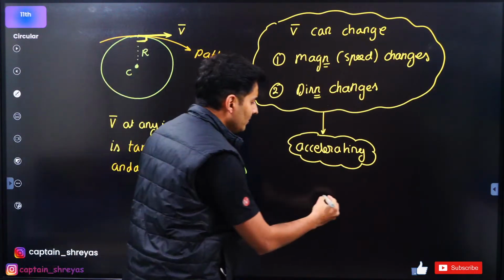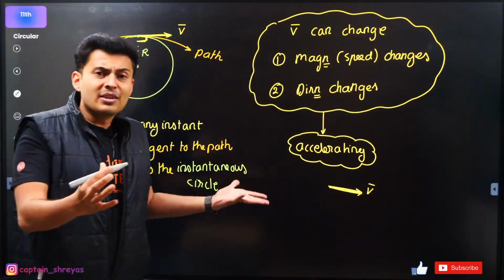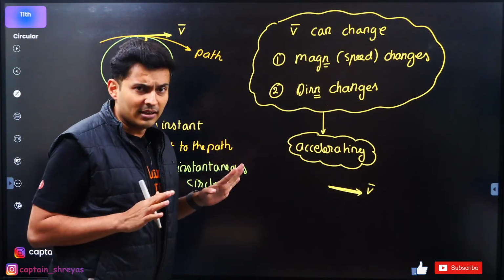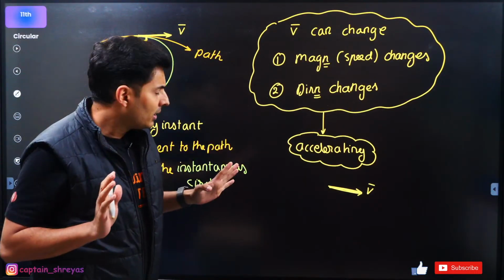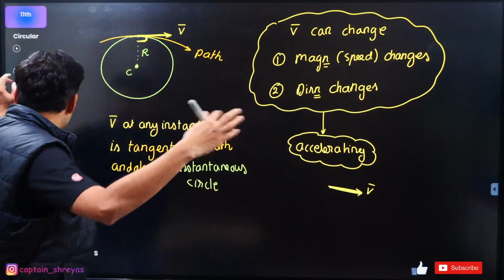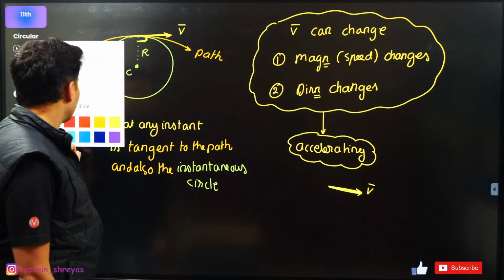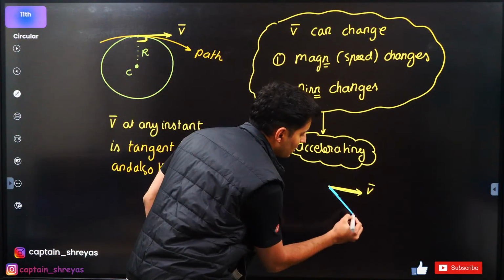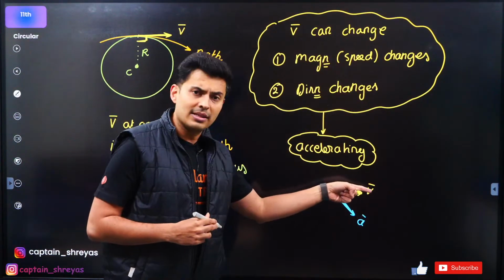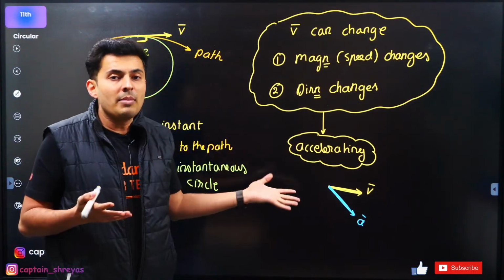Definitely. Just imagine I have this velocity, and if I ask you where the acceleration can be, I'll tell you I don't know exactly where it is, and I'm not sure in what direction. I know it might be there. I don't know the direction. I will just randomly mark it, maybe something like this. Observe. Maybe just like this. And you will be like, what nonsense, sir? I thought acceleration is in the direction of the velocity or opposite the velocity. How are you showing it at an angle? That doesn't make sense to me.